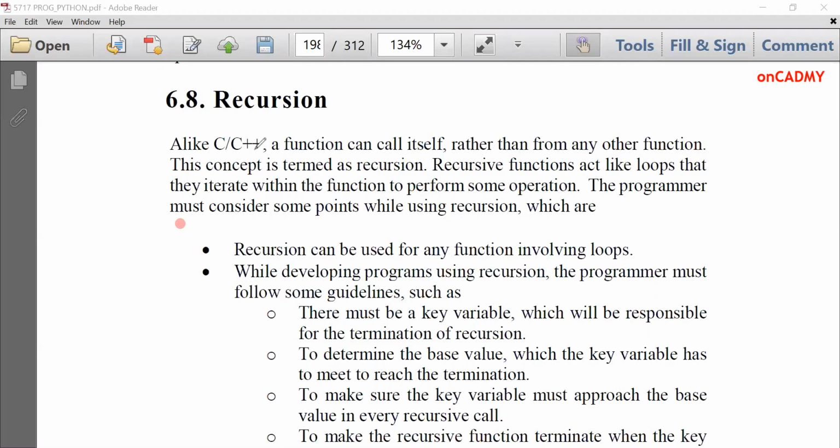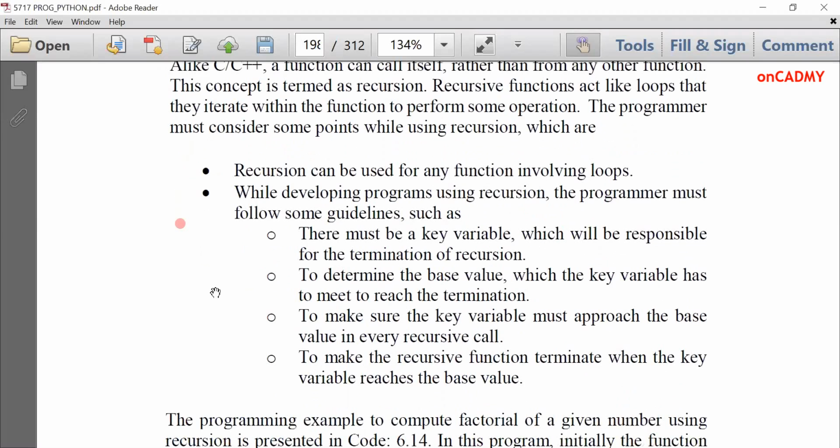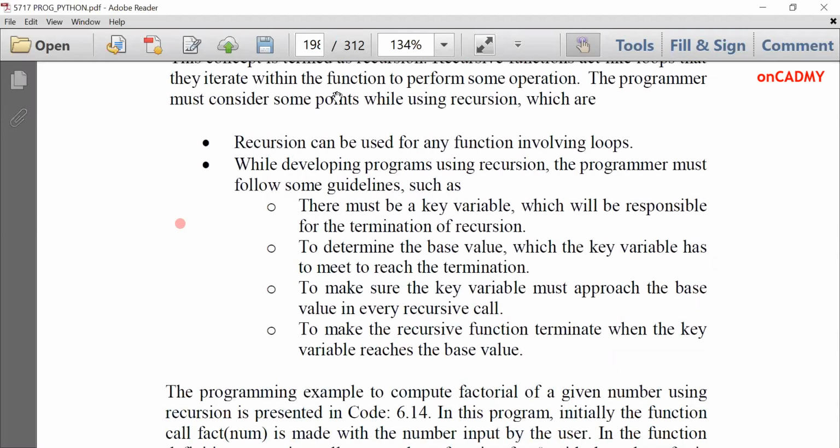So there are a few points that we should know about recursion. Recursion can be used for any function which involves loops. While developing a program using recursion, the programmer must follow some guidelines, such as there must be a key variable which will be responsible for the termination of recursion. Similarly, as we study in loops, there must be some stopping condition, otherwise it will go on indefinitely. Similarly, in recursion also, there must be some termination condition so that it stops at a certain point.